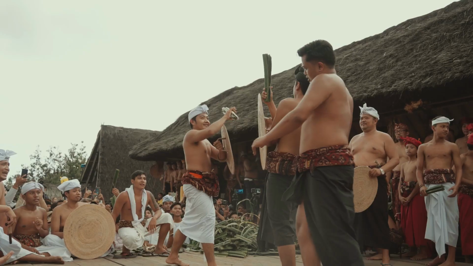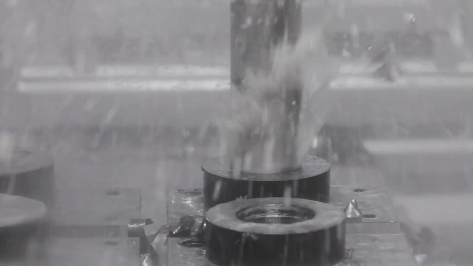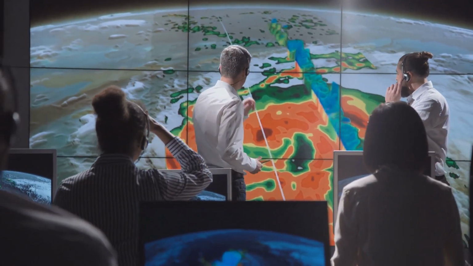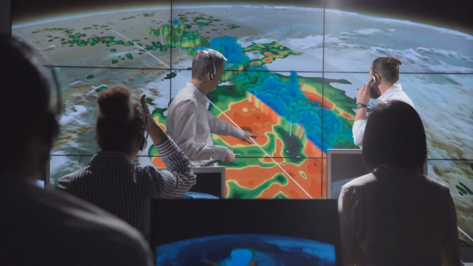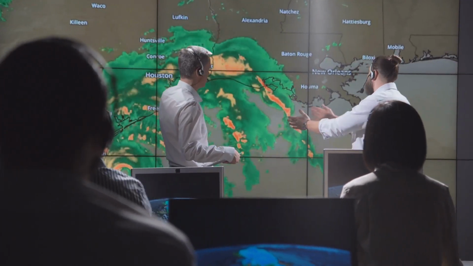From ancient rain dances to modern technology, humans have long sought to control the weather. One such innovation, artificial rain, offers a glimpse into our potential to influence the skies. But how do we coax rain from a cloudless sky? The answer lies in a fascinating blend of science and engineering known as cloud seeding.